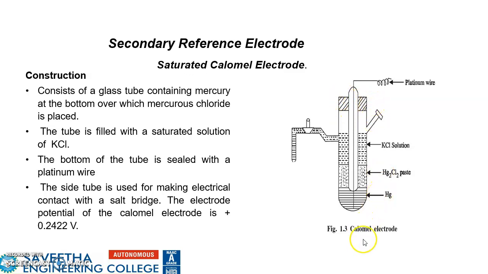So this is the construction of the calomel electrode, and its electrode potential is 0.2422 volts. The KCl solution we use here is a saturated solution, because if the concentration varies, the electrode potential it produces will also vary.